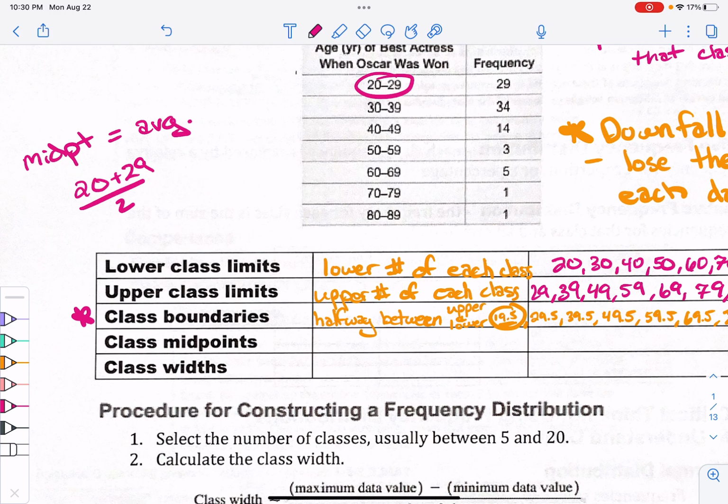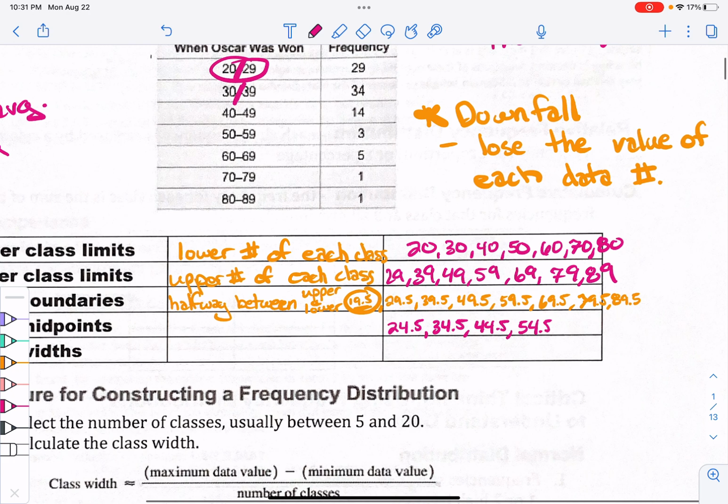Or you can just do it in your head. Halfway between 20 and 29 is 24.5. It's just right in the middle of 20 and 29. Right in the middle of 30 and 39 is going to be 34.5, then 44.5, then 54.5, then 64.5. This gets a little tedious.